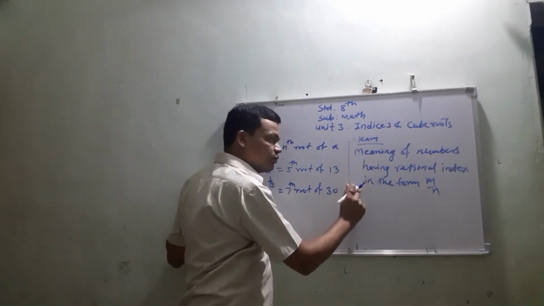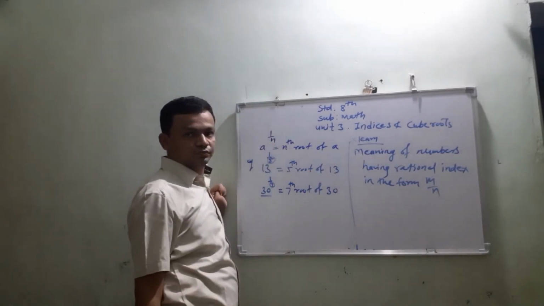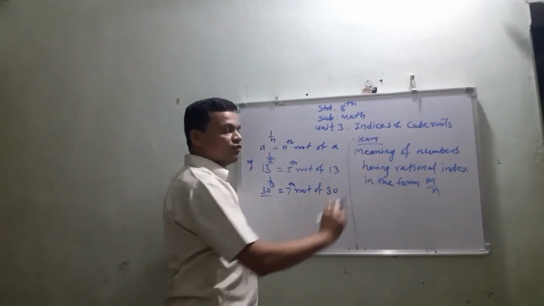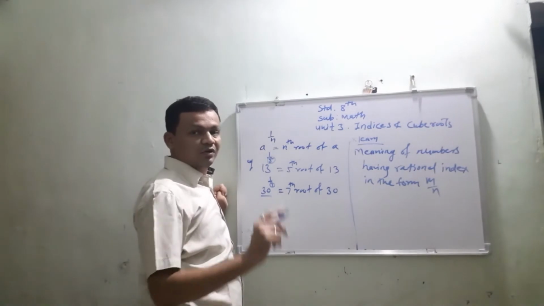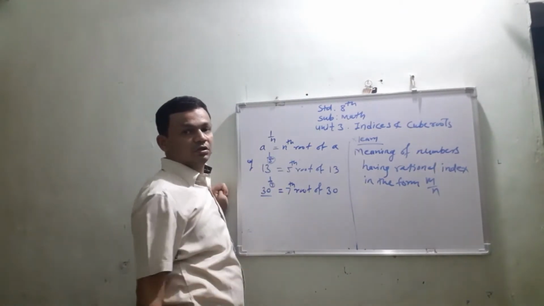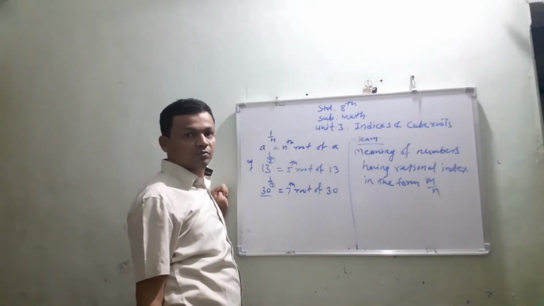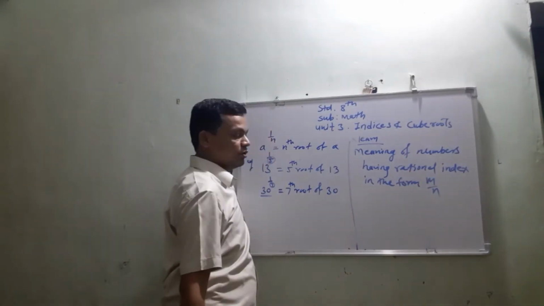So we have to learn this point now: meaning of numbers having index in rational form of m upon n.